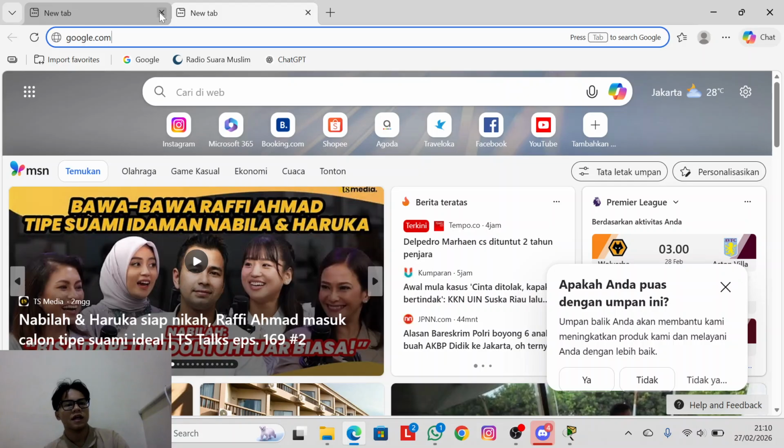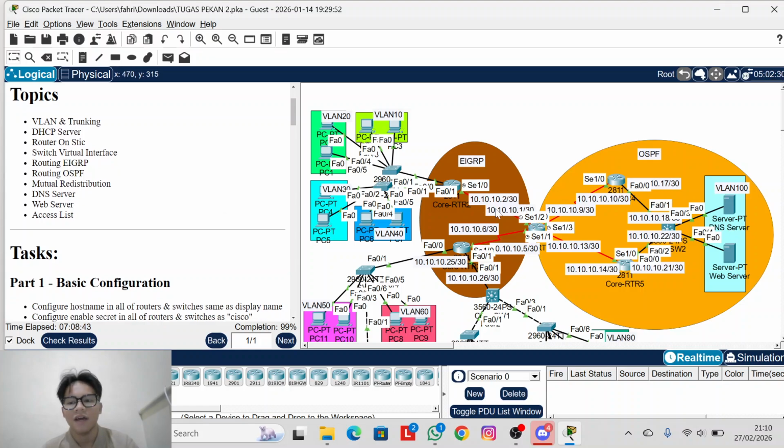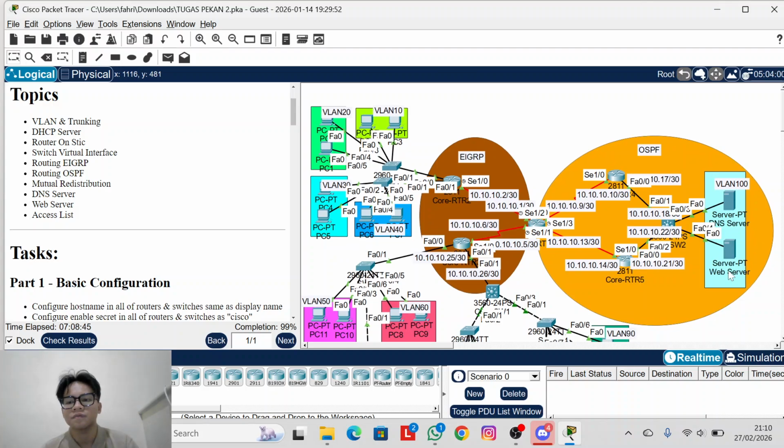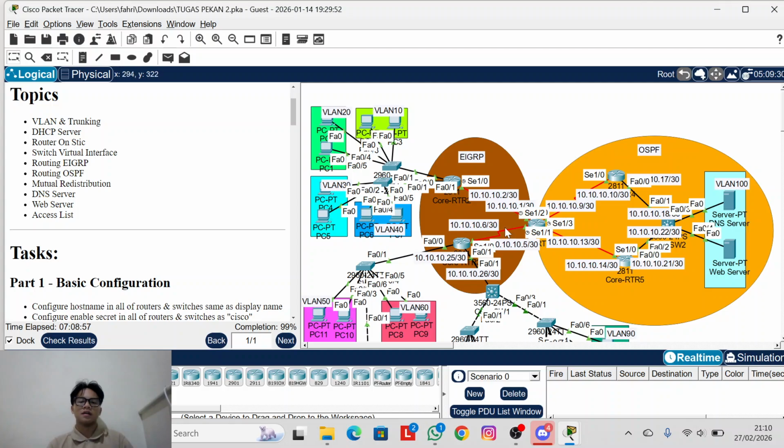The important thing is that a domain name server translates your IP into a name, so everyone can use it. And the web server is another server: one for naming, one for the website you can look at.